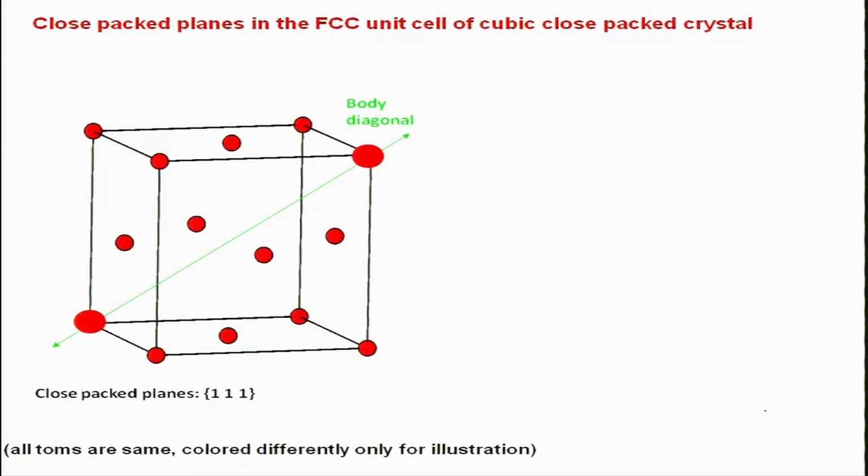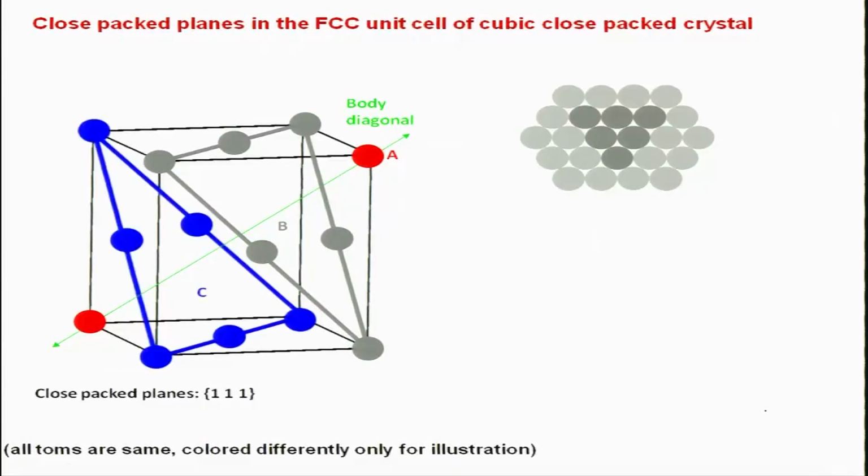So this is the FCC unit cell. So this is the close packed plane, these are the close packed planes, this is the direction. This is not the close packed direction, this is just the body diagonal. Body diagonal is perpendicular to these planes. Body diagonal is nothing but 111 type, and for a cube we know that this is perpendicular to the 111 plane. Okay. So all the close packed planes are of 111 type.